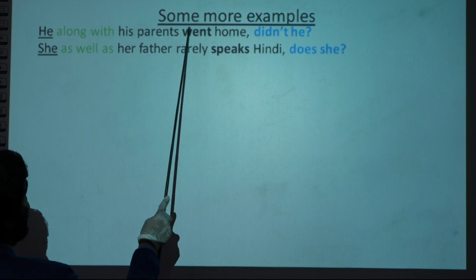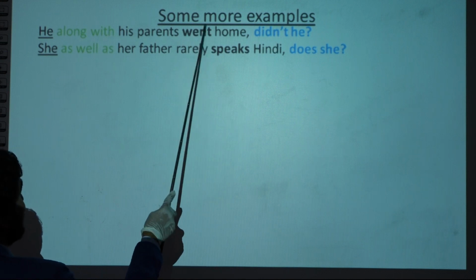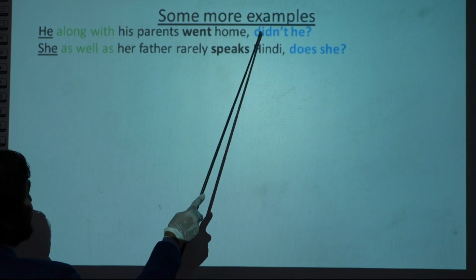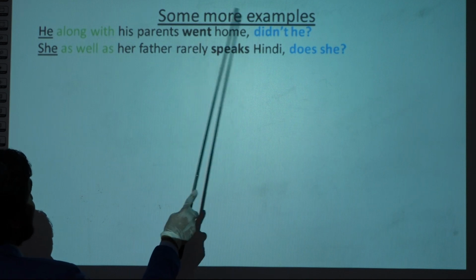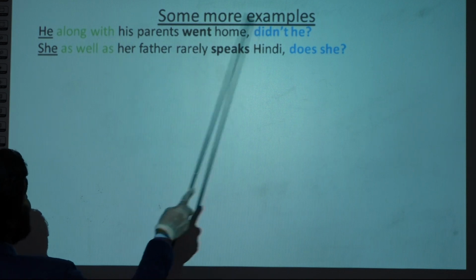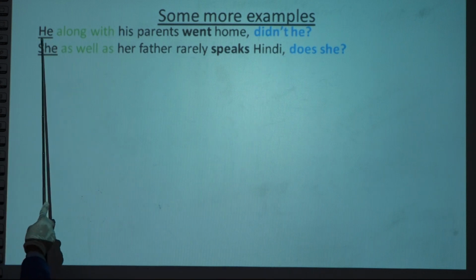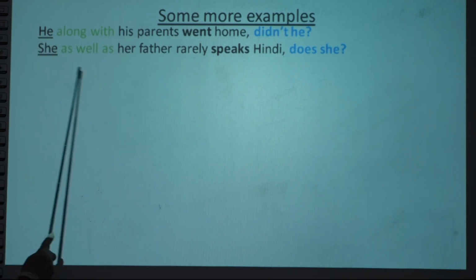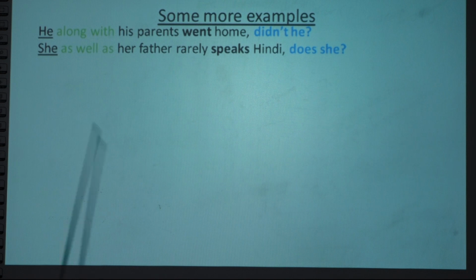Auxiliary verb, not auxiliary verb. So find the auxiliary verb from the main verb. Went is verb 2. Verb 2 means did, didn't. Okay. Positive sentence, negative tag, he. So we use the first subject, first noun or pronoun regarding in this case.